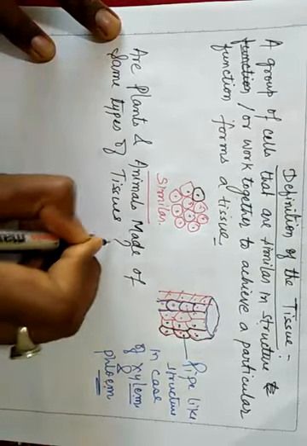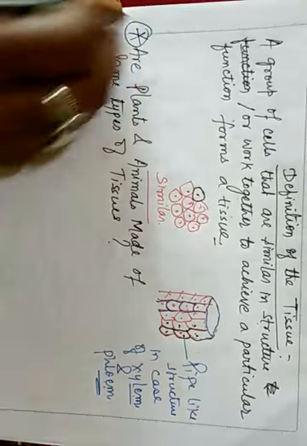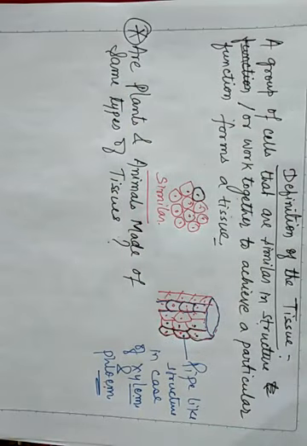So what will be your answer? Are plants and animals made up of same type of tissues? Definitely no. Why no? Because there are noticeable, peculiar differences in case of plants and animals, isn't it?